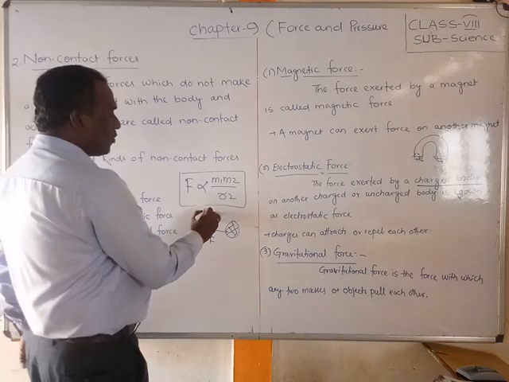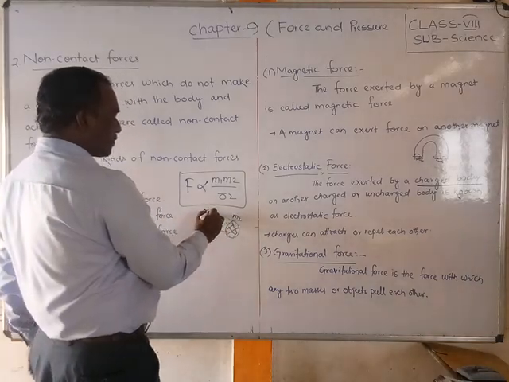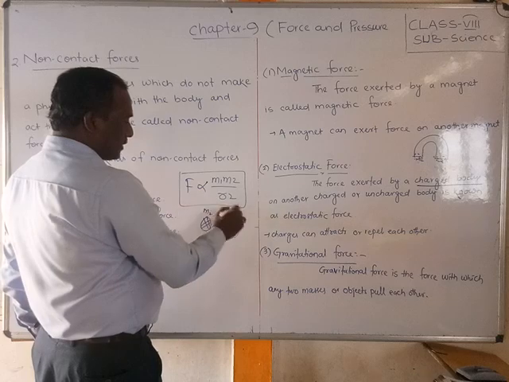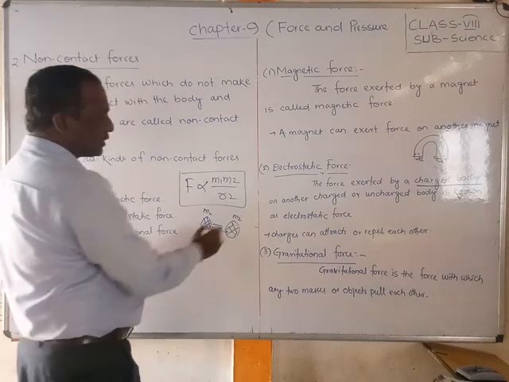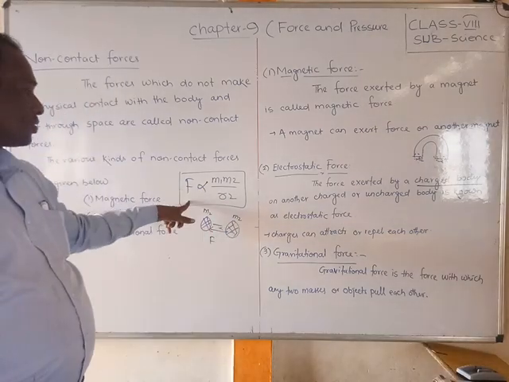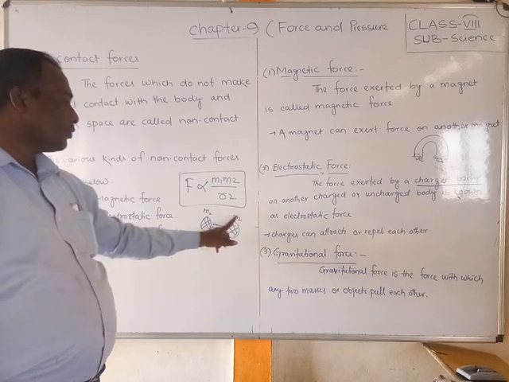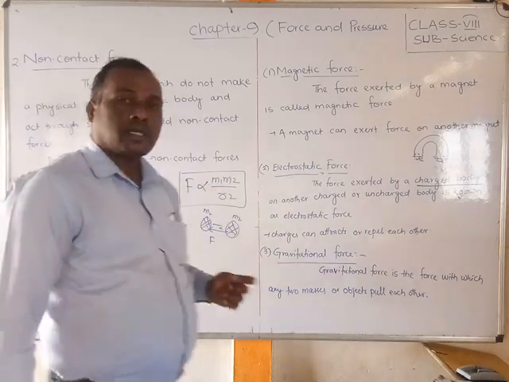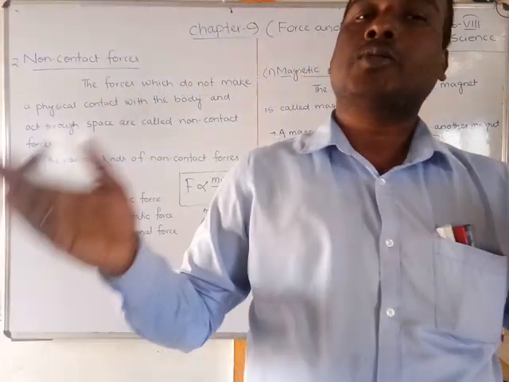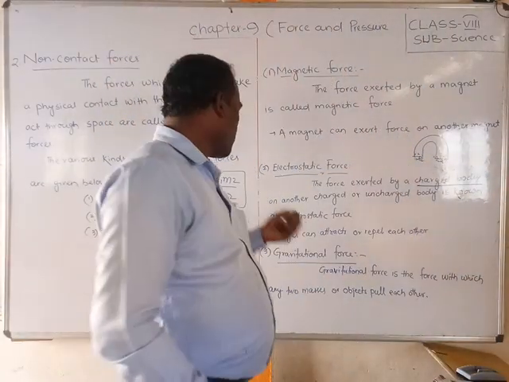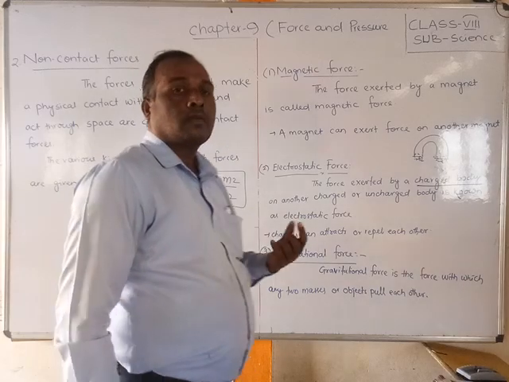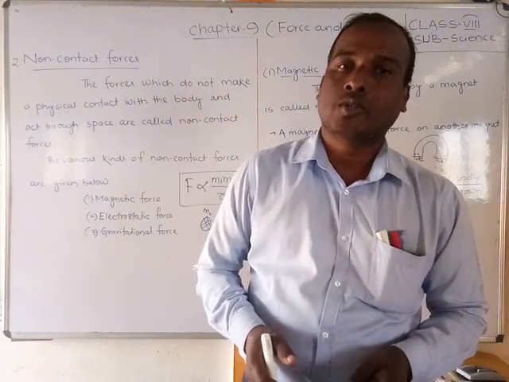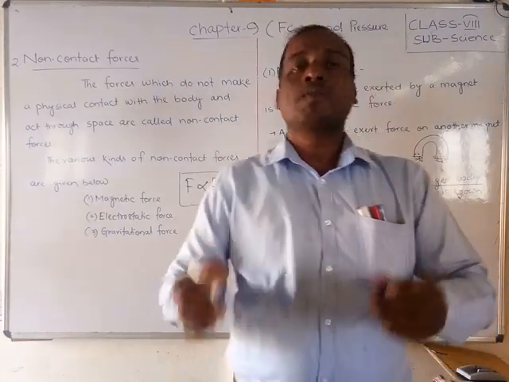If this is m1, this is m2, and the distance between them is r, then the force is the product of their masses, m1 into m2, divided by the square of the distance between them. Whatever value comes out is called the force of attraction between the two objects in space.